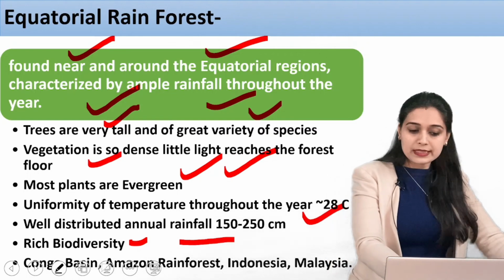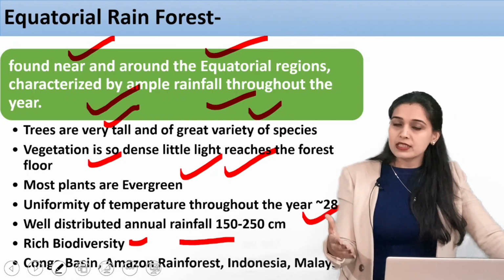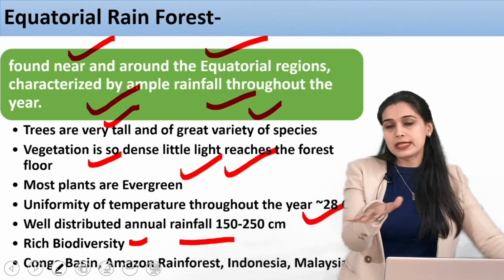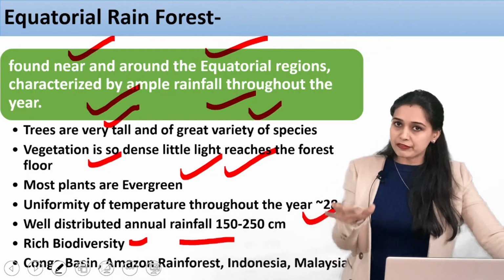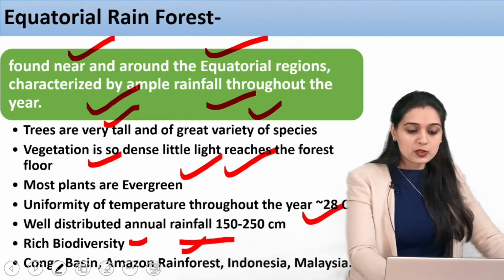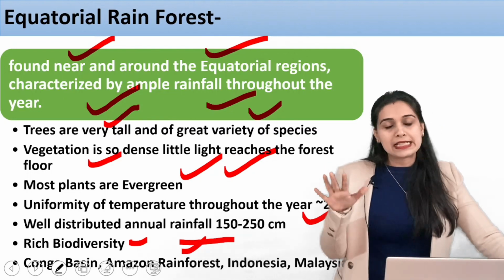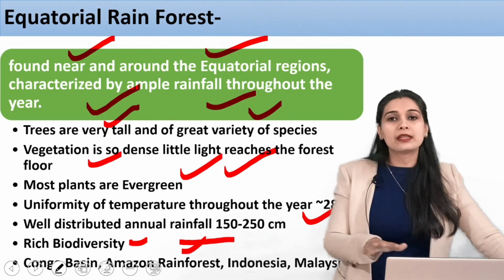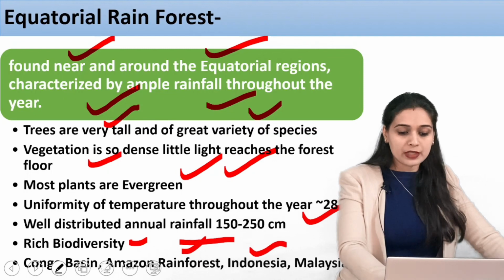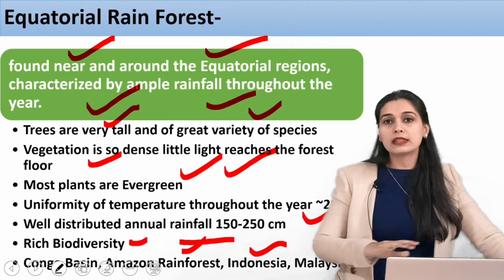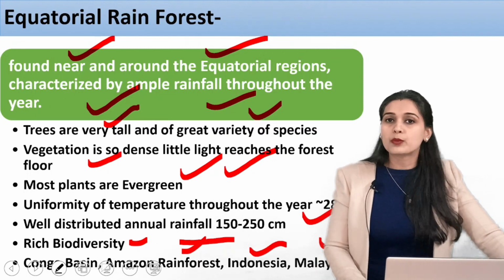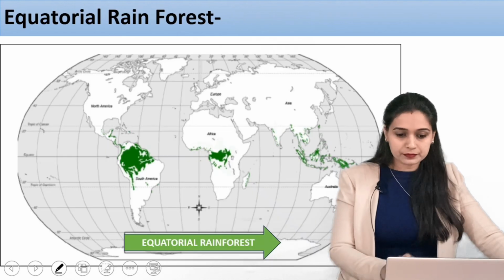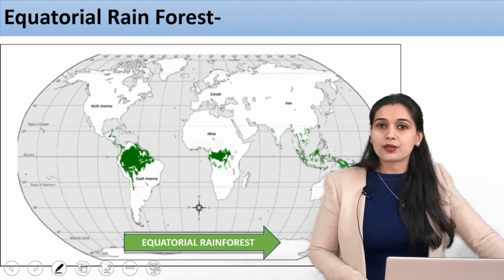Now the Congo Basin, these are the areas which have these equatorial rainforests. This Congo Basin is present in Africa. Then there is the Amazon rainforest, which is in South America, mostly in Brazil. Then there is Indonesia, Malaysia. So these are all the regions which have this equatorial rainforest. Now you can see this on a map.